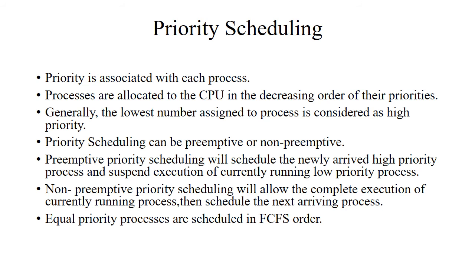In preemptive priority scheduling, the newly arrived high priority process is executed and the current execution of the low priority process is suspended. Whereas in non-preemptive priority scheduling, the process which is scheduled currently is allowed for the complete execution. Then the next arriving process having the next highest priority is given the chance for execution. Here also equal priority processes are scheduled in the FCFS order.